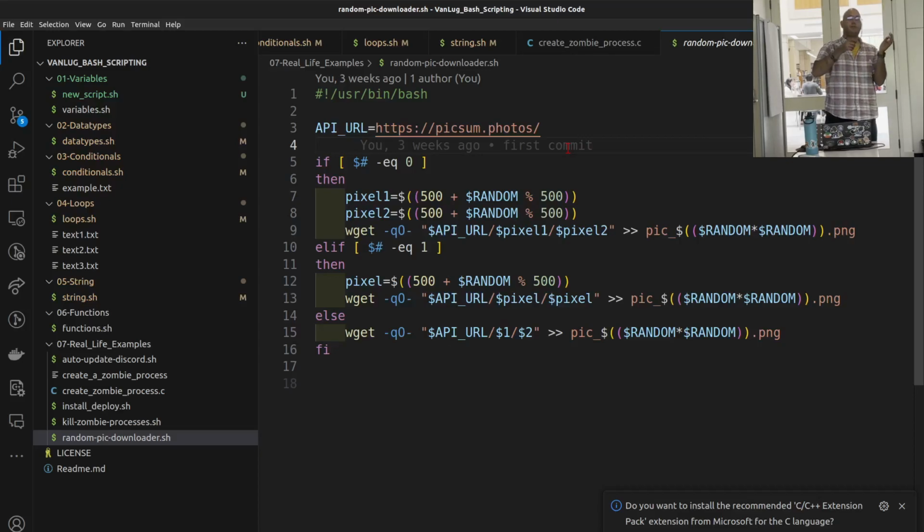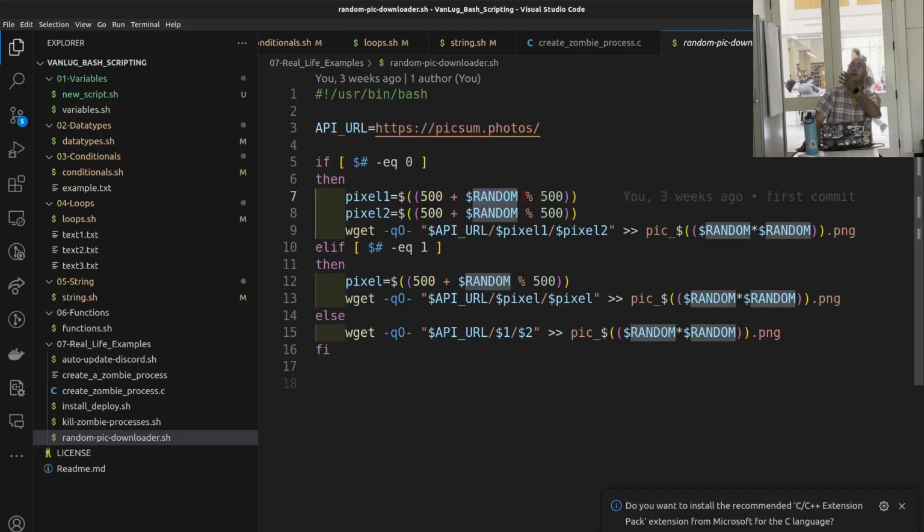If we want a photo of 500 by 500, or 1000 by 500, we can do it. And if we don't, it's just going to choose something randomly. It uses the system-defined random variable, mods it by 500, so it gives us something between 0 and 500, and adds 500 to it.